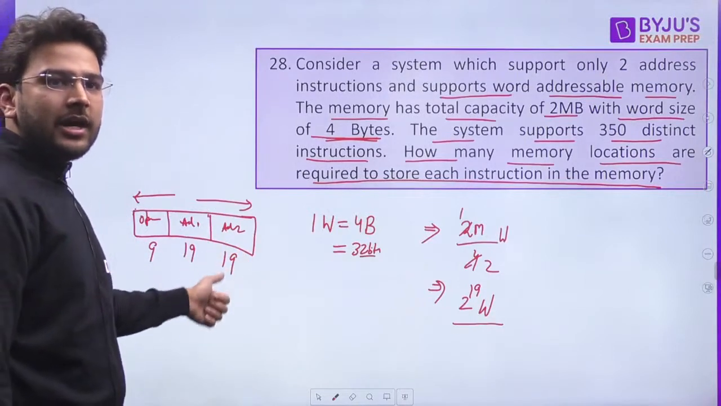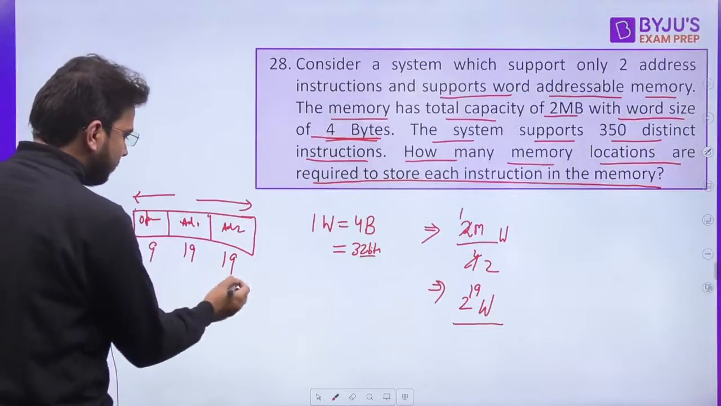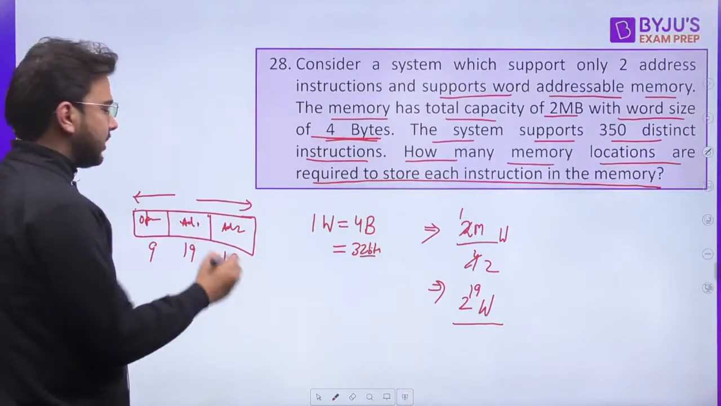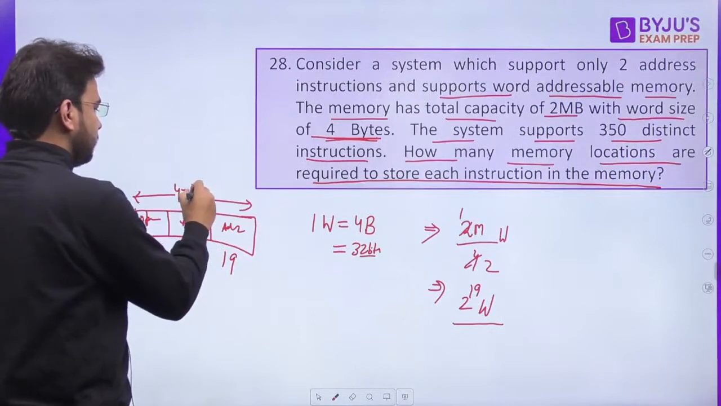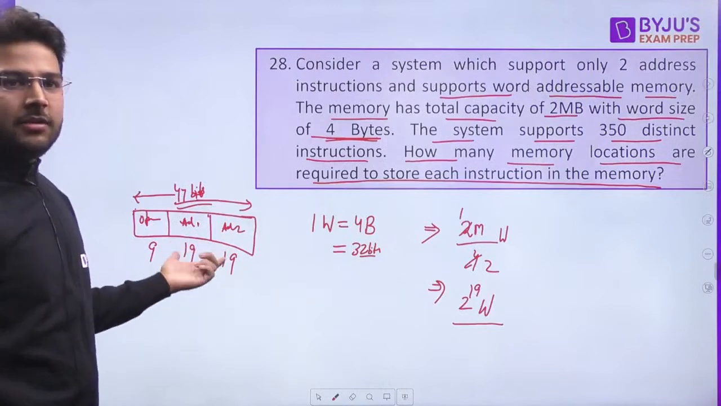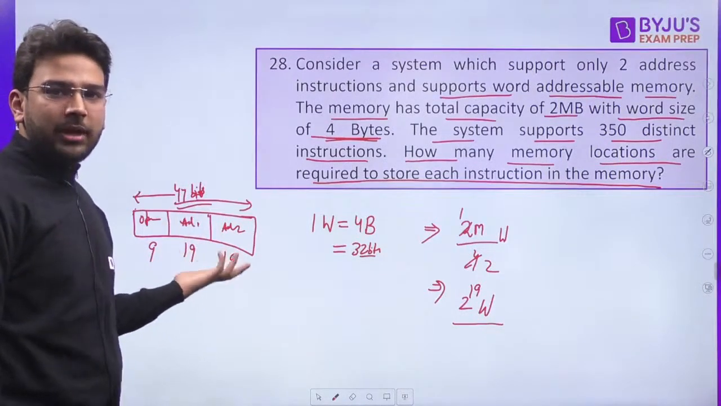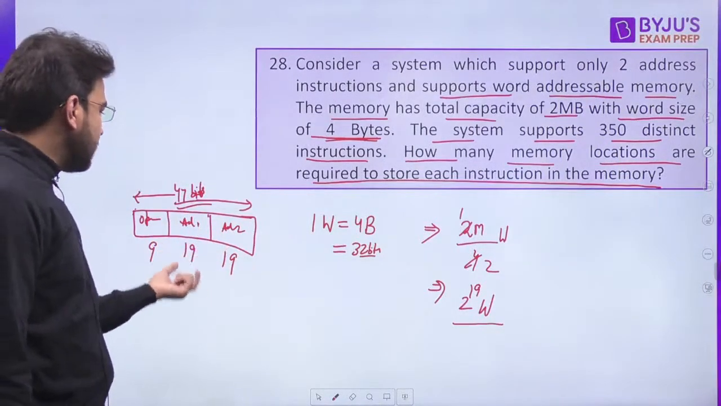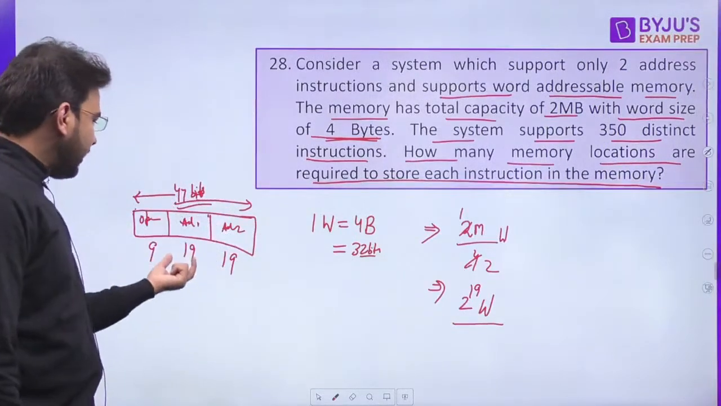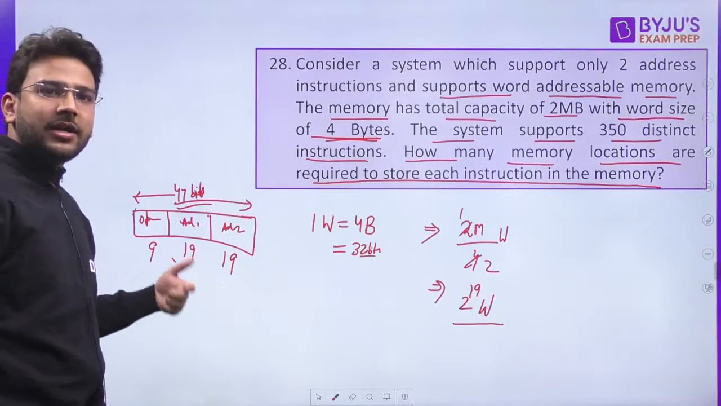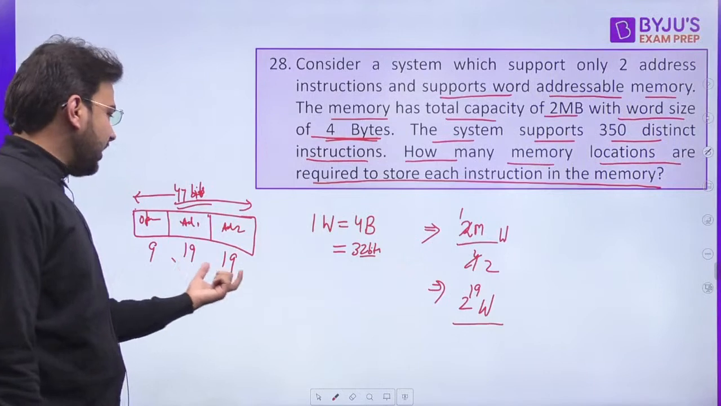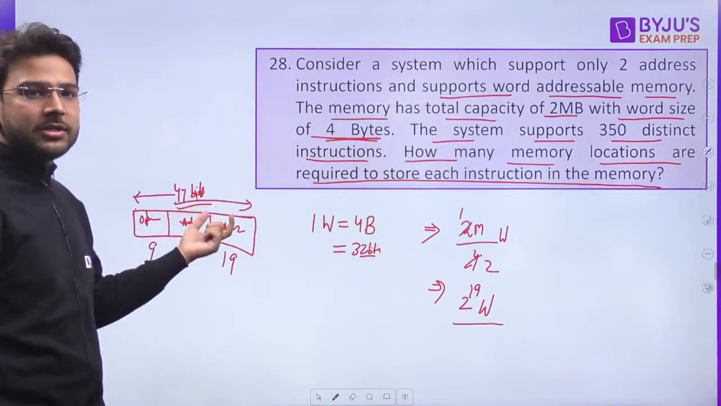Okay, 19 and 9. So total instruction size will be 38 plus 9, that is going to be 47 bits. Is it clear? Because this is the instruction size, not memory address. If you have 2 raised to power 19 words, that means 19 bits will be there for address field. So 19 plus 19 is going to be the address field. 38 plus 9, 47 bits.